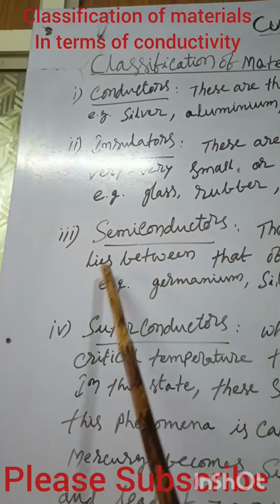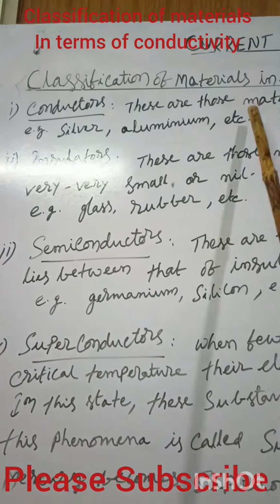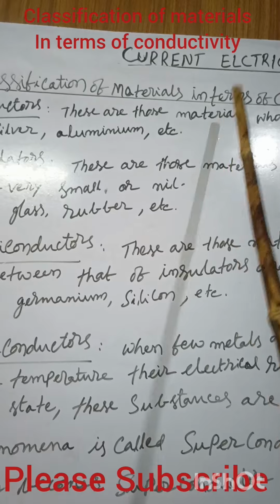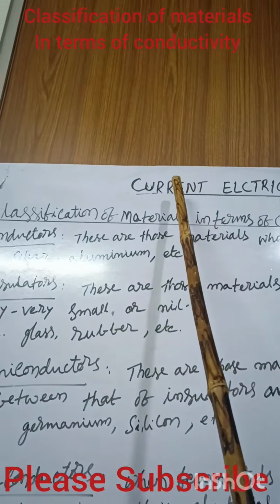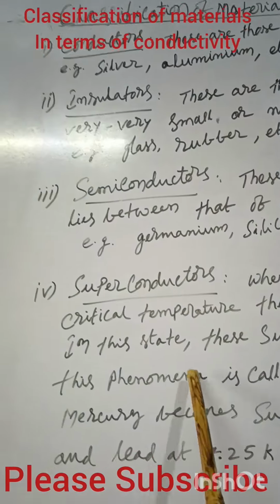Then we can divide this according to the conductivity of the material, conductivity of current only. This categorization is only for electricity and current purposes.